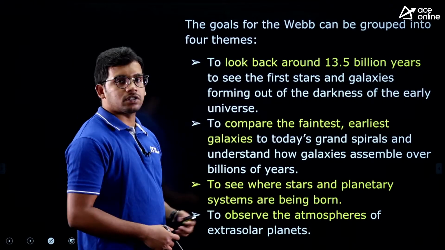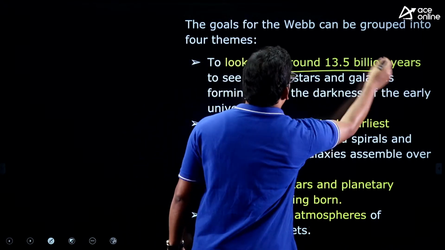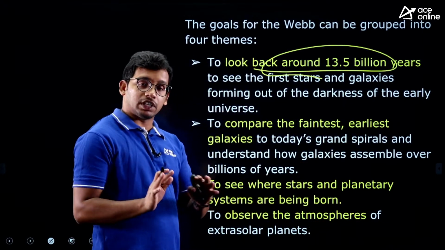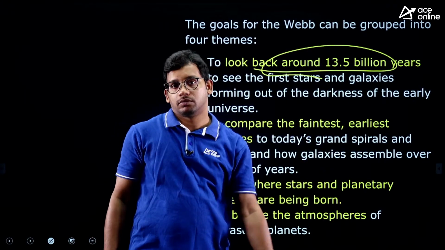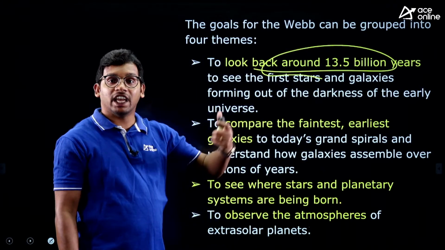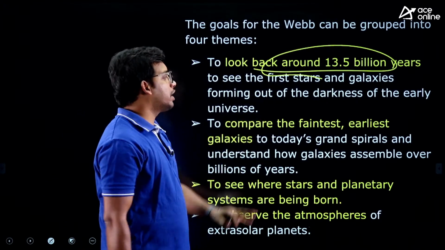Now what are the goals of the James Webb telescope? Why have we placed it? Very simple one, to look back at the universe. The universe is said to have been born 13.5 billion years ago, right? This is the time span or age of our universe, estimated to be, not exactly accurate, estimated to be.